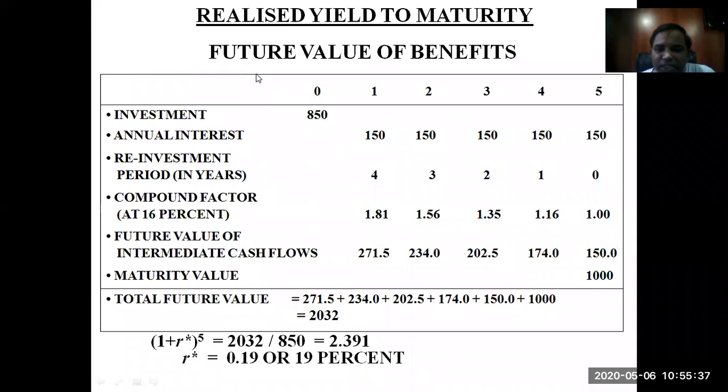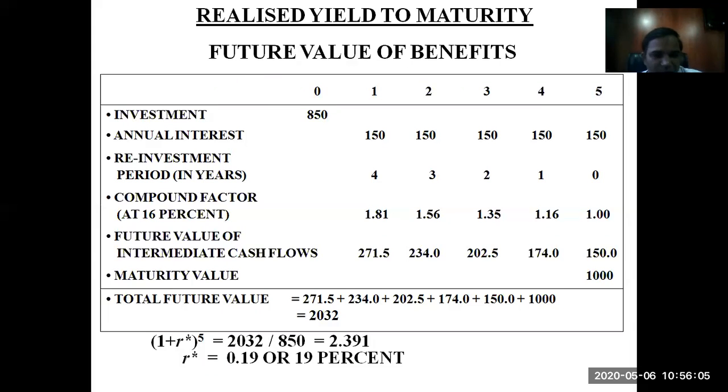These are the realized yield to maturity. Generally, when you are investing somewhere and getting a return every year, you may want to generate more income from that return, so you may invest it in another asset and generate a certain rate of interest from that asset also. That means you're earning interest from the interest amount that you receive from the bond.